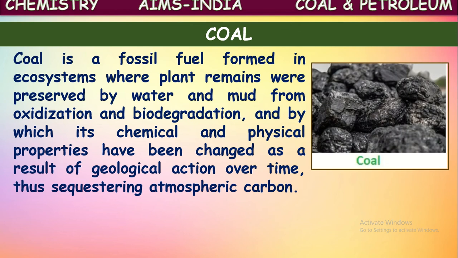So how is it formed? When plants and dead organisms are buried under the layers of the earth, some biological reactions occur so that coal is formed.